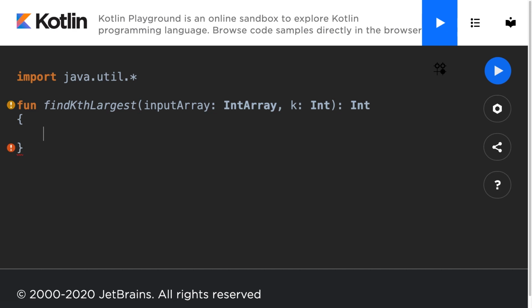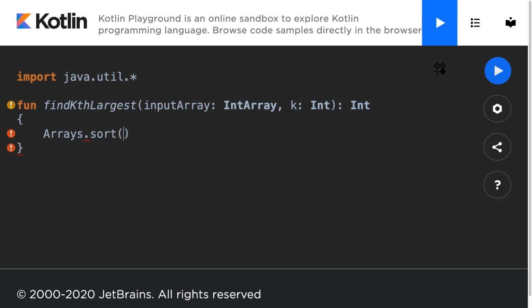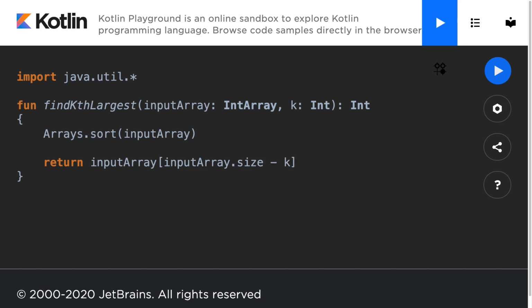Then we can open up the function body, and here we're going to take the Arrays from java.util.star, and we'll use the sort function from Arrays to sort that input array that we got. And finally, we will then return the input array at the input array dot size, which is the last value index plus 1 minus k. And just like that, we have the solution. Kotlin provides quite efficient solutions in terms of the code complexity. And so now let's actually test this out.